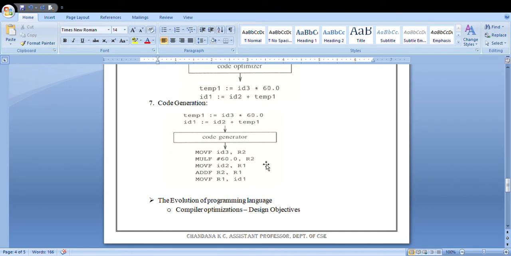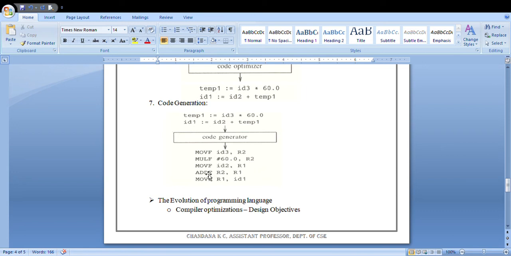Whenever you are passing only two values, this will act as your source, and this will act as both source and the destination, because R2 already consists of the id3 value. The 60, whatever the immediate value you are passing, will be multiplied with the R2 value, and again the resultant value will be stored back in your R2 register itself. This is how this instruction will work.